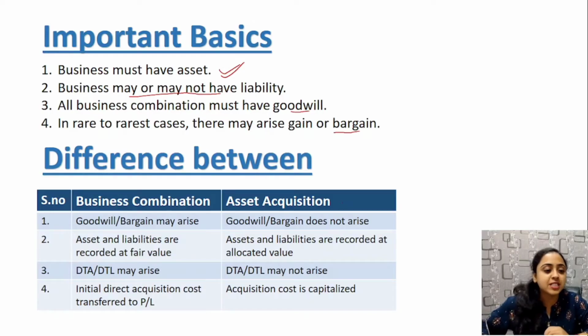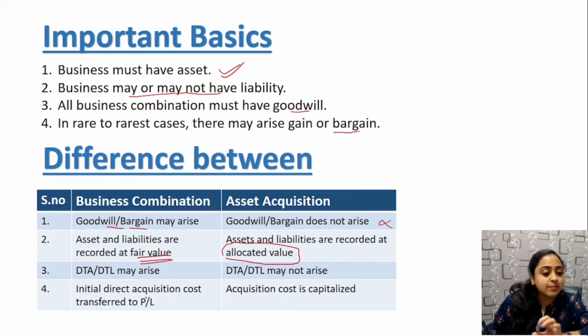Next, let's see the differences between business combination and asset acquisition. The standard specifically prescribes different treatments for both of them. First, in case of business combination, that is when assets are acquired as a whole business, there is always goodwill or bargain gain, whereas in asset acquisition there is no bargain gain or goodwill. Other than this, assets and liabilities are always recorded at fair value, whereas here they are valued at allocated value. We'll learn this with an example right next.